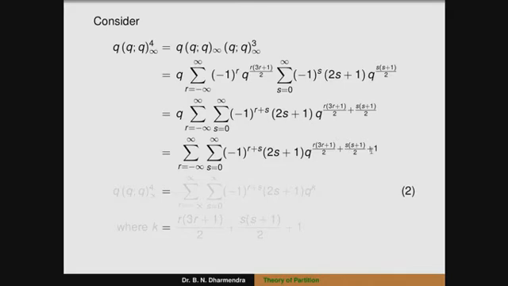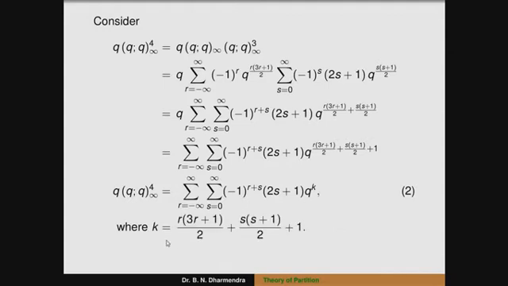So we can take that the power of q as k, or it can be rewritten as q into (q;q)∞ to the power of 4 is equal to summation r running from minus infinity to plus infinity into summation s running from 0 to infinity, minus 1 to the power of r plus s into (2s plus 1) into q to the power of k. This k is that power of q. So therefore, where k is equal to r into (3r plus 1) divided by 2 plus s into (s plus 1) by 2 plus 1.